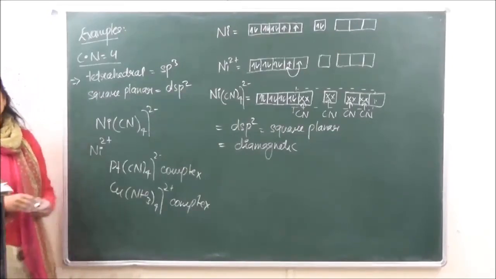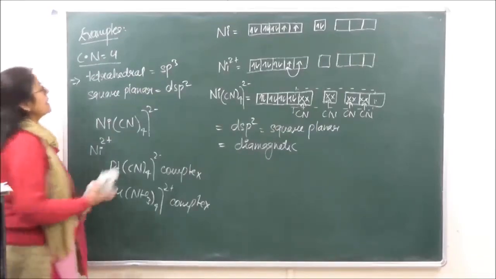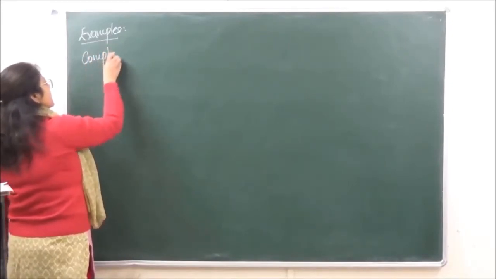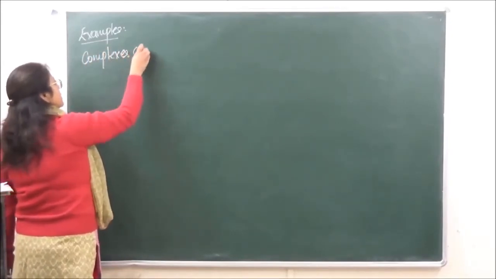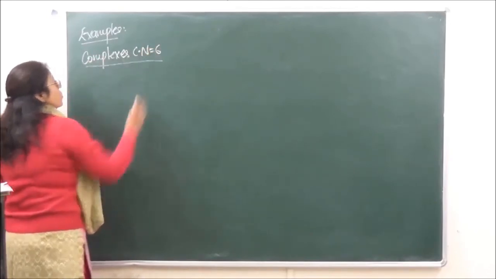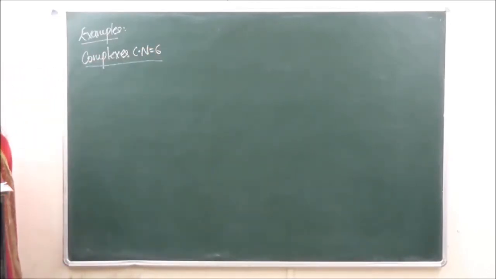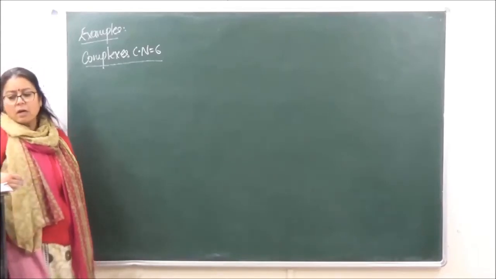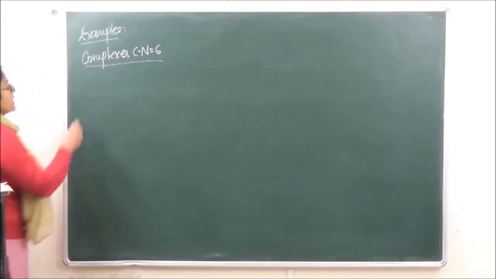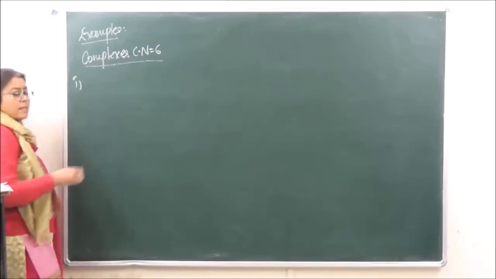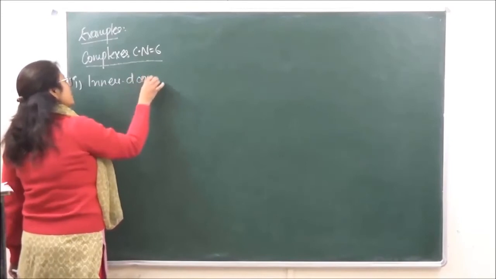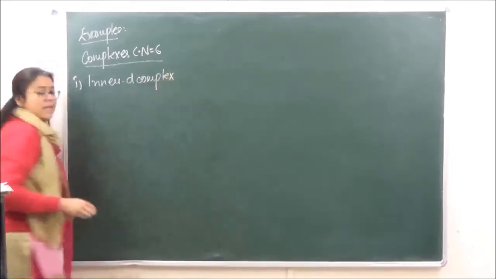Okay, then we go on to complexes with coordination number 6. So in the same way you have to draw this also. There are going to be 6 different ligands, right? So when we are talking of complexes with coordination number 6, there are going to be 2 types of complexes. One which is known as inner D complex.